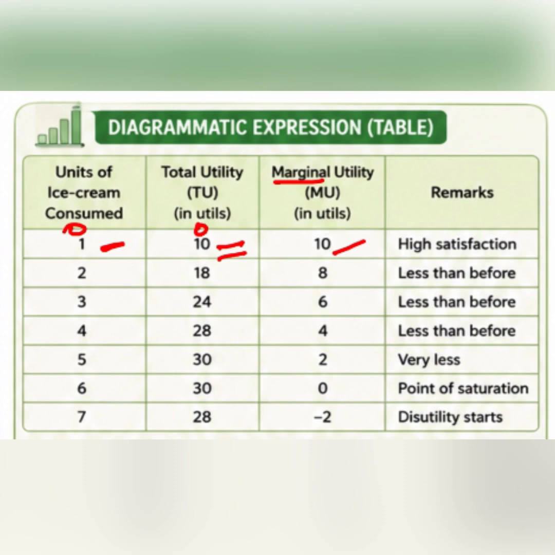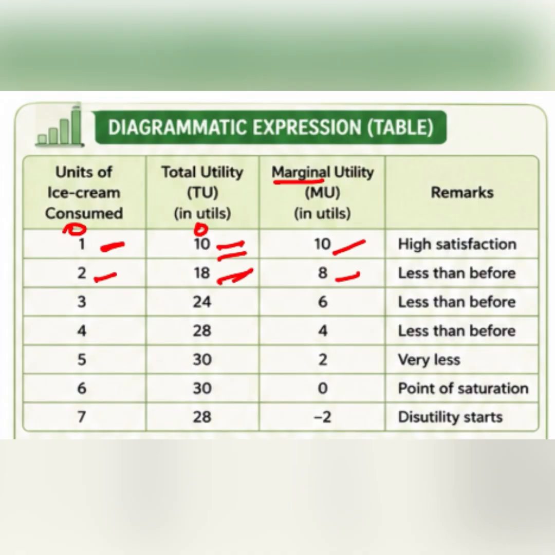Now talking about the second unit, when I consume the second unit of ice cream, my total utility is 18. Why 18? I derived 10 utils from the first one and now 8 utils from that extra unit. So total utility is 10 plus 8, 18, but my extra utility for that particular extra unit is just 8, right?